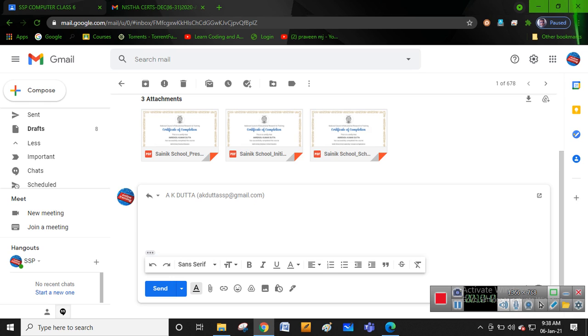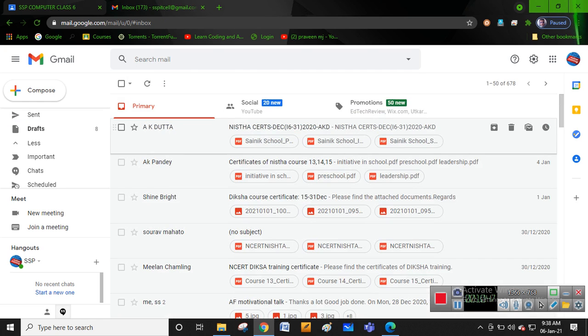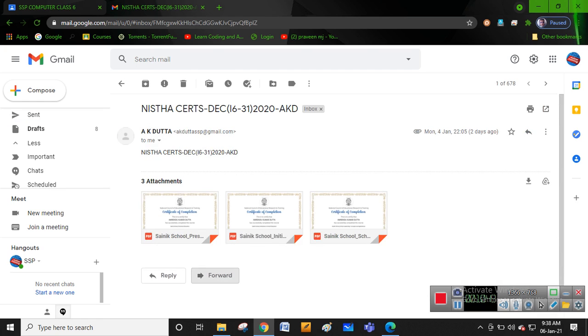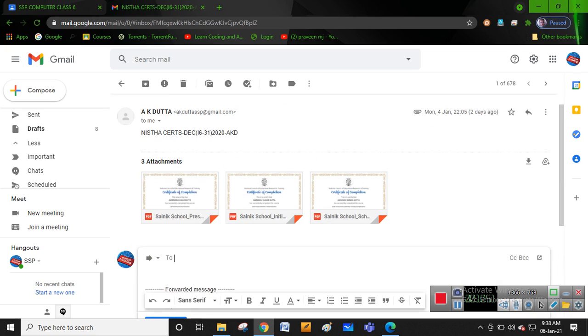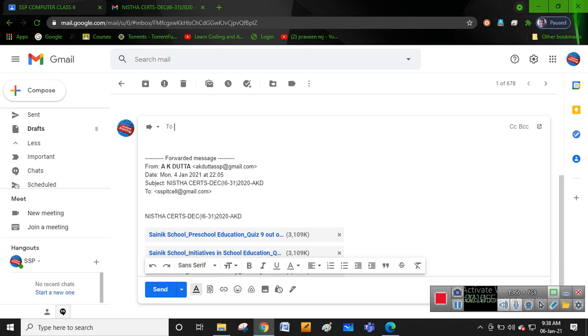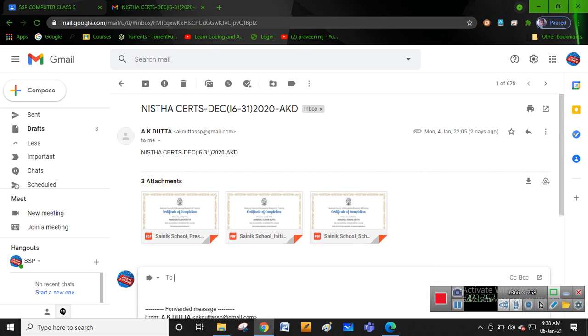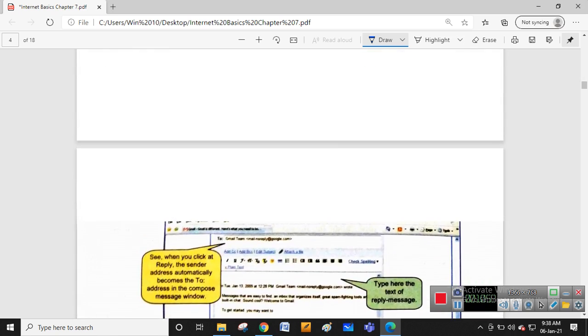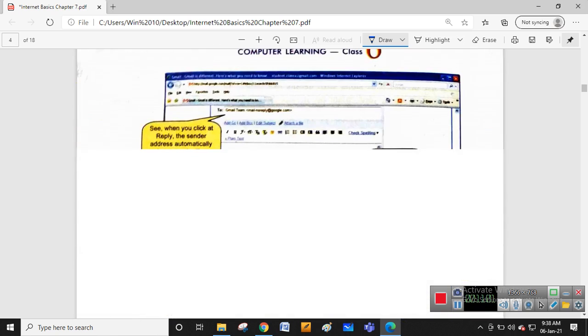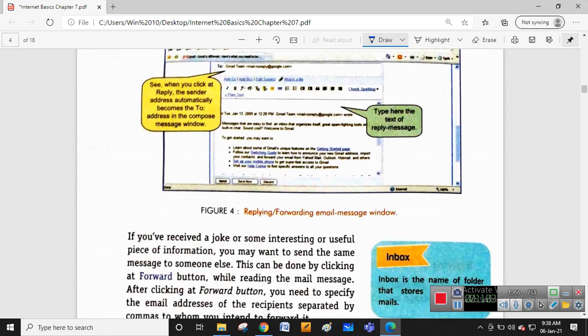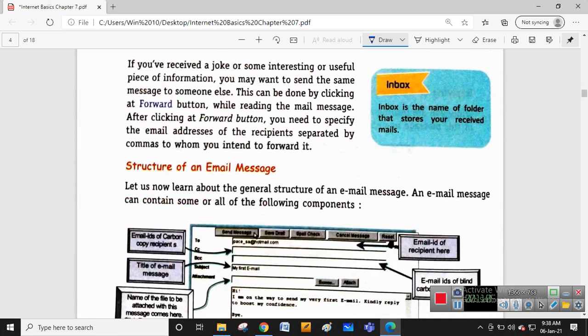And when you want to forward this application, you simply get a mail ID box for whomever you want to forward it to. That option you get. Clear? So this is about the replying and forwarding option. Most of you know, but again I'm just telling. Okay, next, structure of an email message.